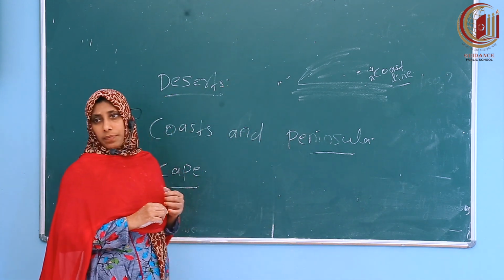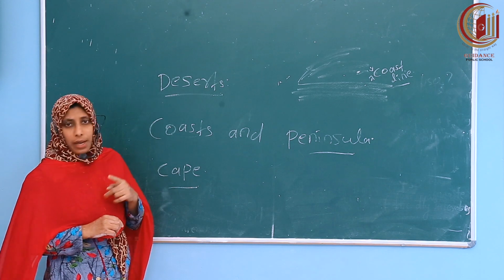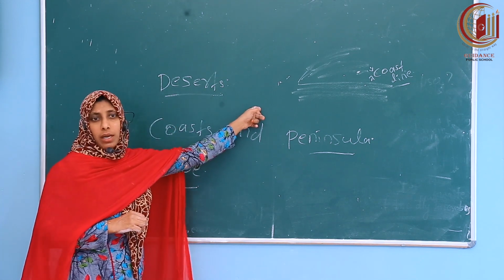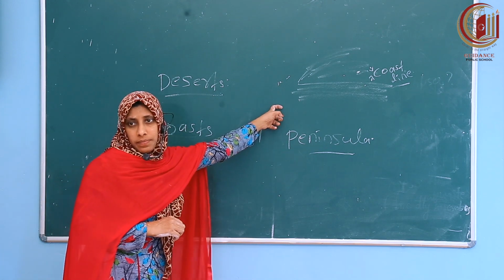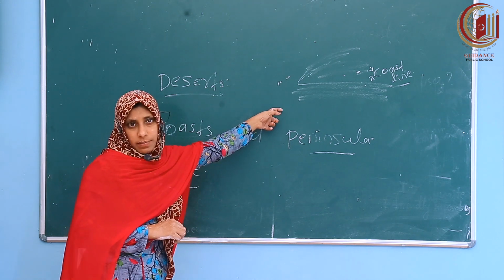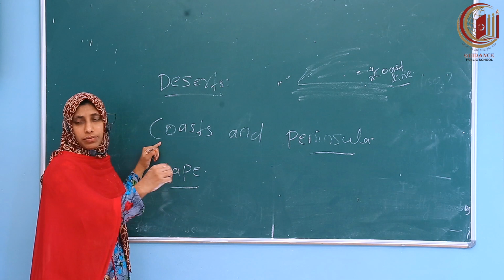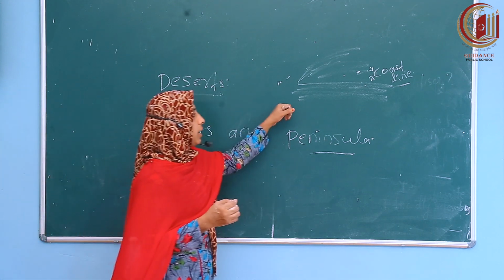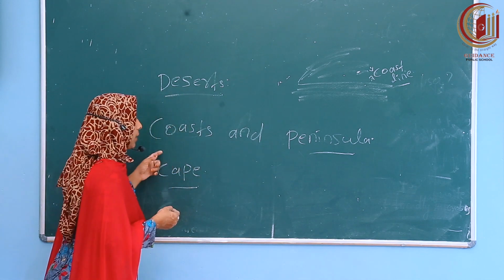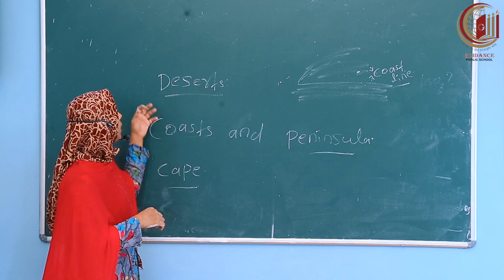It's a cape. So today we discussed two different types of landform. First one is desert: full of sand, extremely dry, little rainfall, few plants and trees, and sand dunes also. Next, coast: the side of the sea, and where the land and sea meet is the coastline. Next, peninsula: water on three sides. That's all we discussed today.